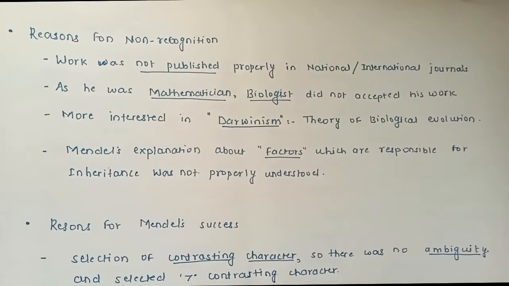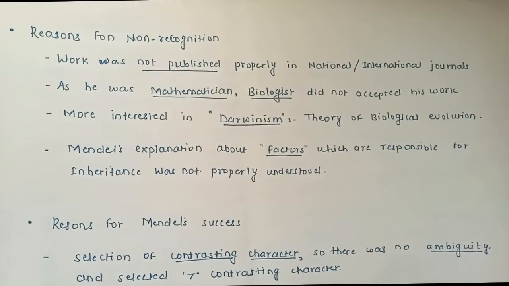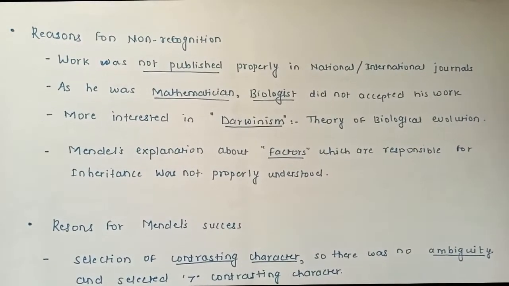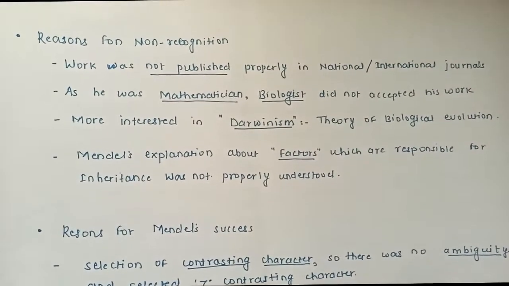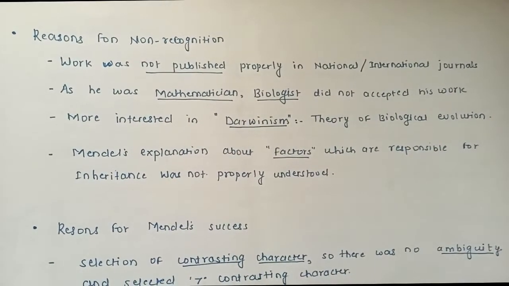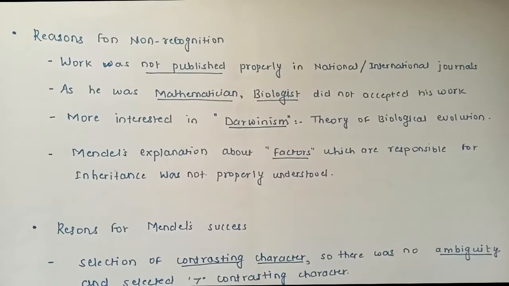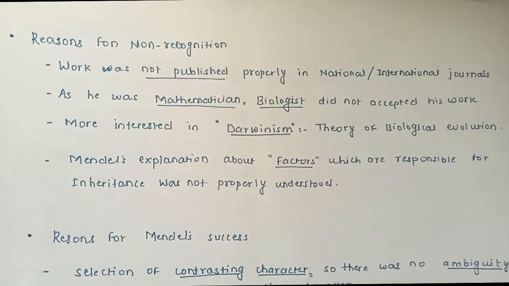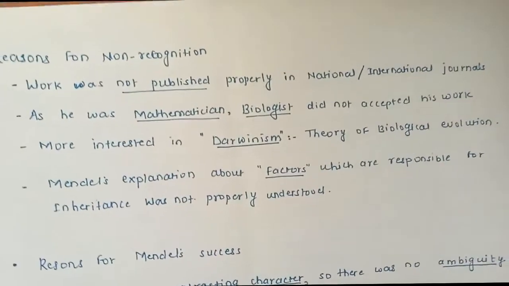Even the contemporary Darwin theory was quite famous. So everyone, contemporary biologists, were interested in discussing Darwinism, that is the theory of evolution. That was one more reason that they sidelined the theory of genetics by Mendel.